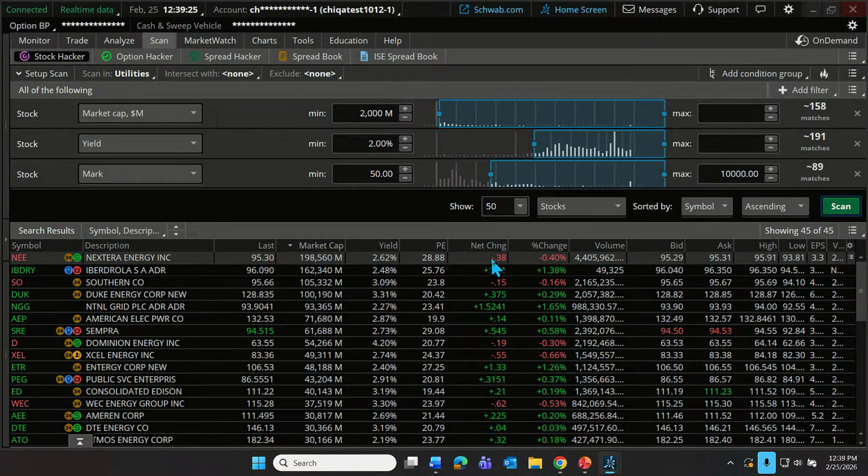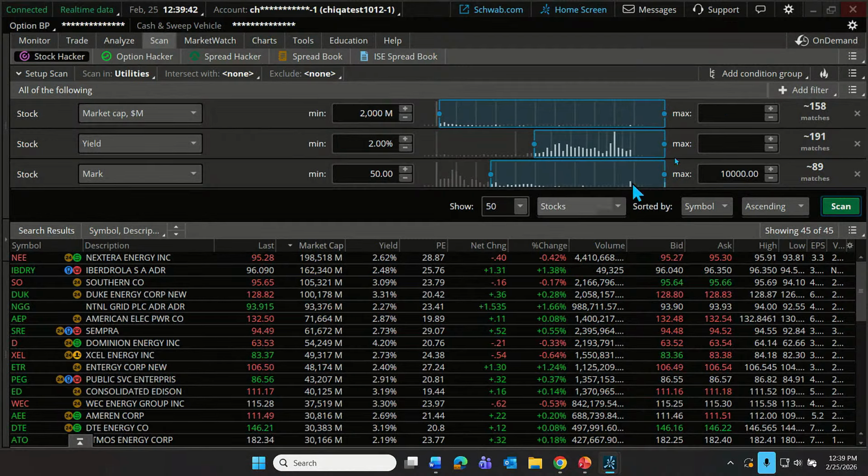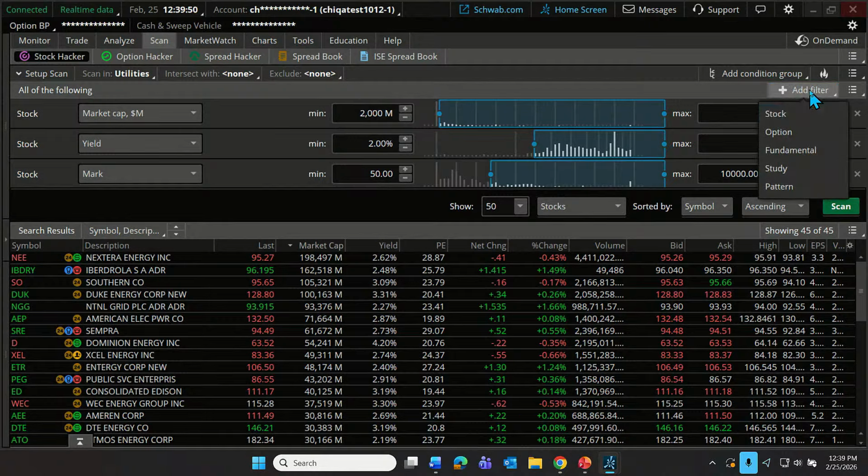What if we also want to find those companies? Not everybody looks for this, but let's say we're looking for those companies that are also just strong in their stock price performance. Maybe looking for companies that are trading pretty close to their yearly highs. Well, that's what we call a study filter. So let's add another filter here. We've run out of the default filters. We've used all three. So let's add another one.